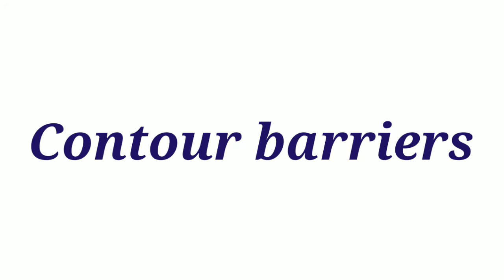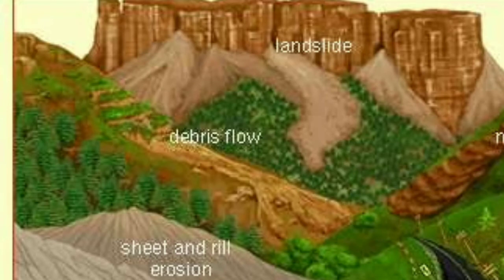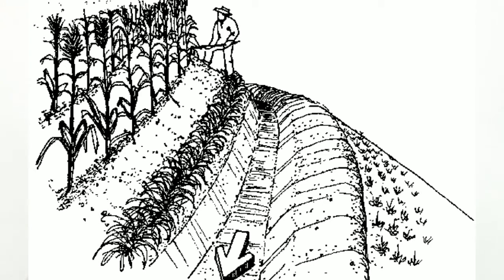The next method is contour barriers. This method is basically adopted in the hilly regions. As we know, hilly regions have steep slopes which easily lead to soil erosion. So in this method, grass, stones, and soil bags are used to make contour barriers, which help in preventing soil erosion.